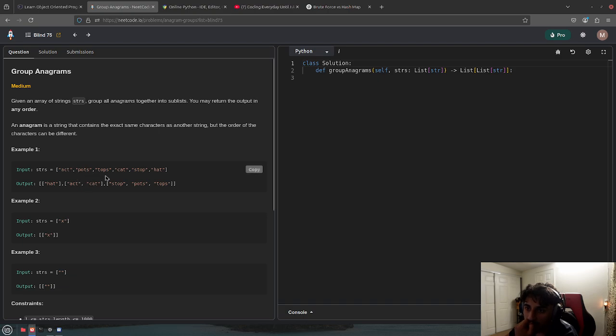So act, pots, tops, cat, stuff, hat. The way we do it is hat has no other match. Act and cat go together. Then you return the anagrams, grouping all the anagrams into a sublist. Damn. That's going to be a hard problem.